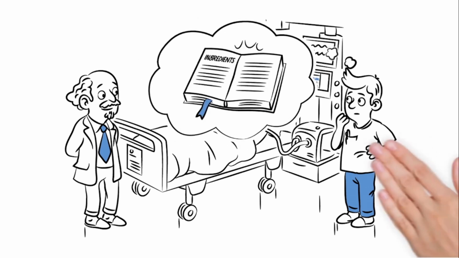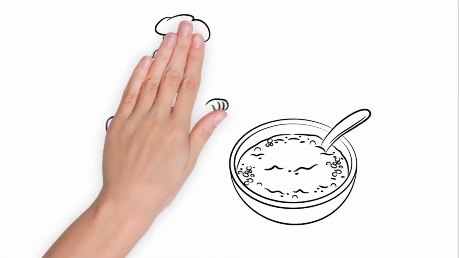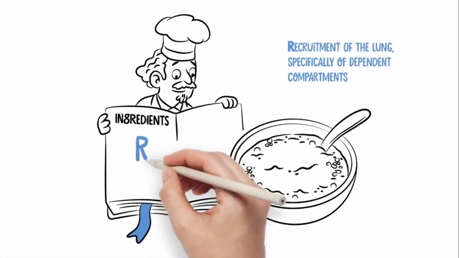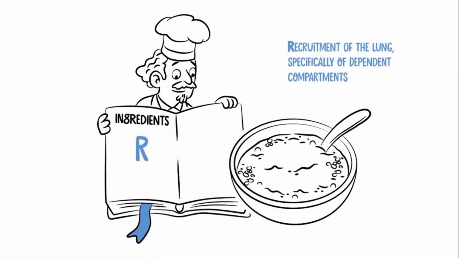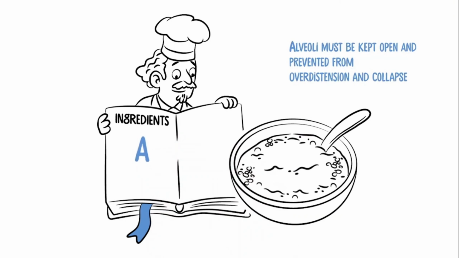Wouldn't it be good if there is something like a recipe that counteracts the development of ARDS? It's recruitment of the lung, specifically of dependent compartments. While recruitment is affected by time and pressure, the elevated mean airway pressure contributes to the recruitment of slowly recruitable compartments of the lung. Well, it's not just one single aspect. There are more ingredients. Alveoli must be kept open and prevented from overdistension and collapse.